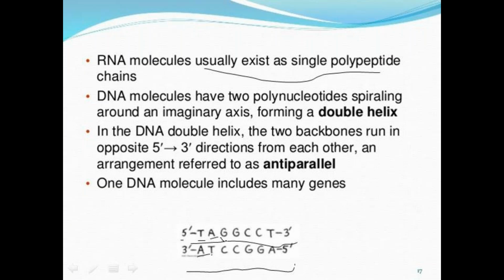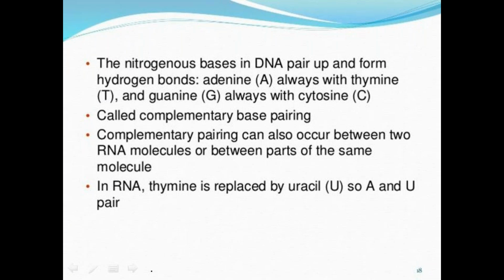Next, guanine has to pair with cytosine. These nitrogenous bases form hydrogen bonds and run in anti-parallel direction, forming the polynucleotides and the double helical structure.